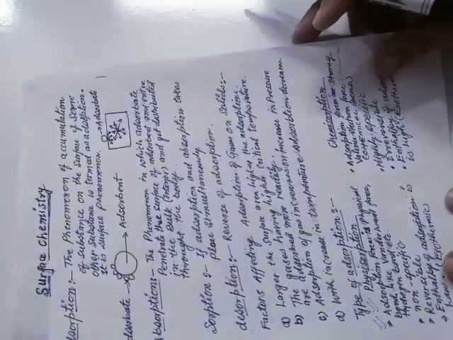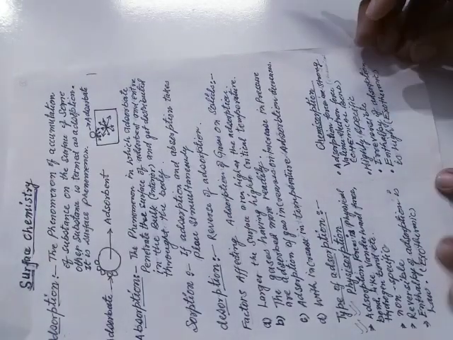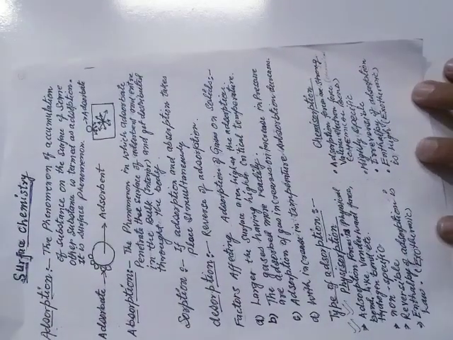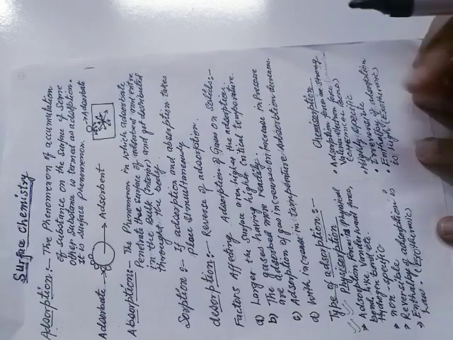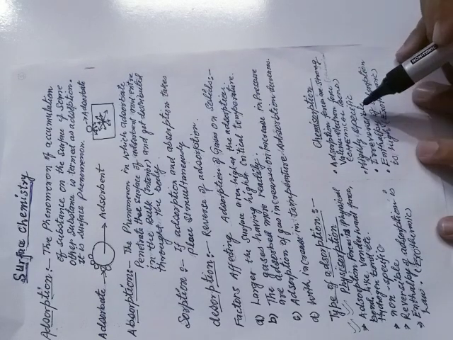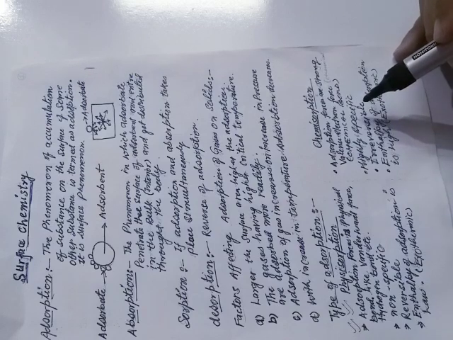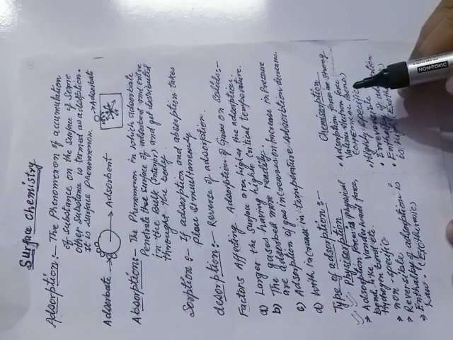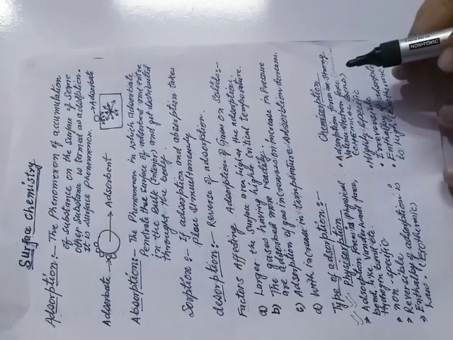Now, what are the other characteristics of physisorption? It is non-specific. It happens at any place. There is no specification that it will happen at a certain place or with a certain molecule. It happens with all molecules. Now, chemisorption is highly specific. It takes place between certain substances, meaning the adsorbate and adsorbent are fixed, not everywhere.